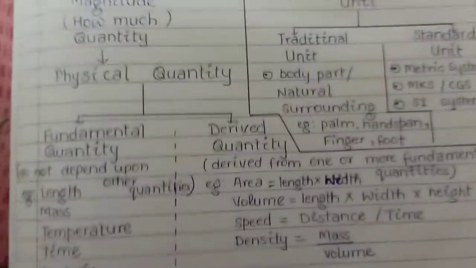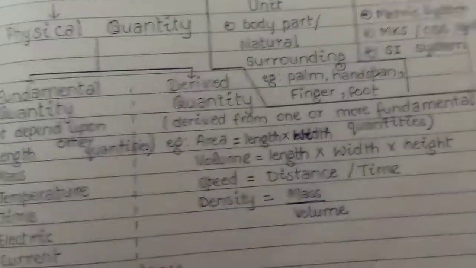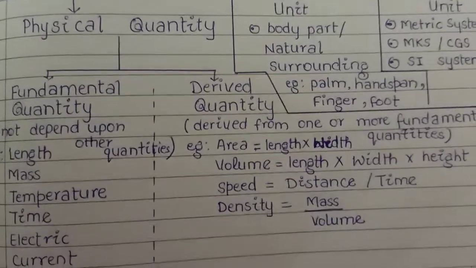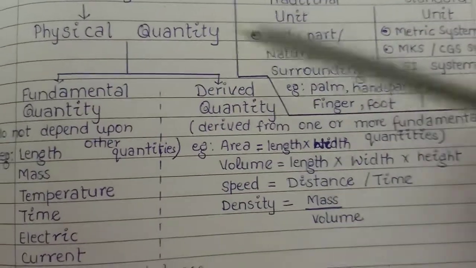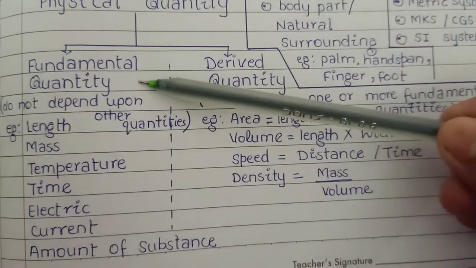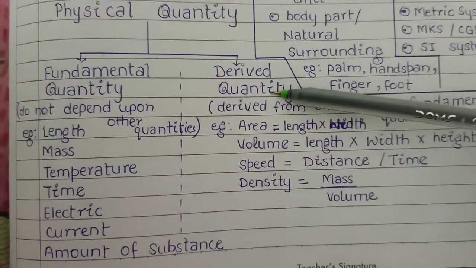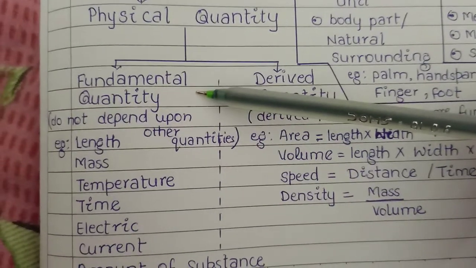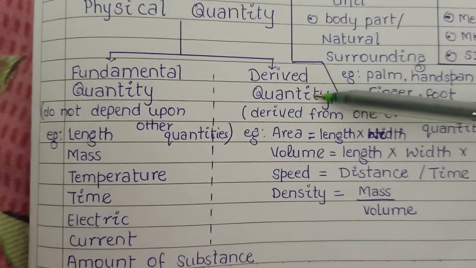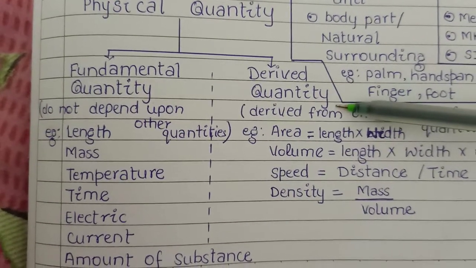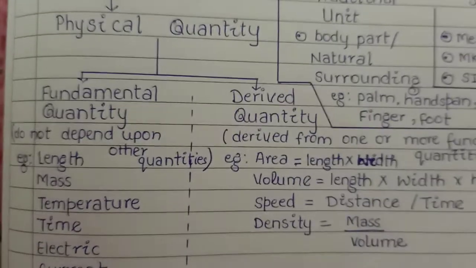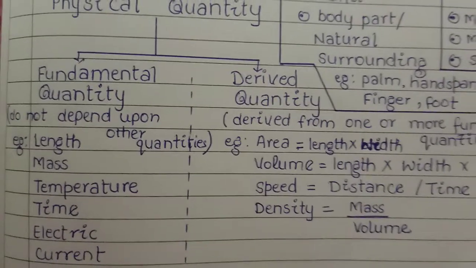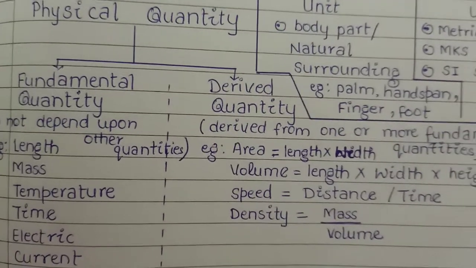Physical quantities are of two types. First one is a fundamental quantity and the other one is a derived quantity. What do you understand by fundamental quantity?